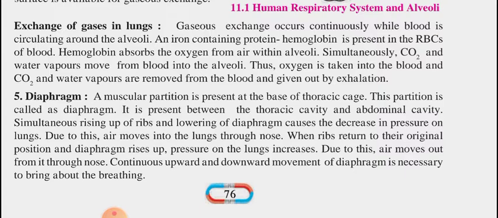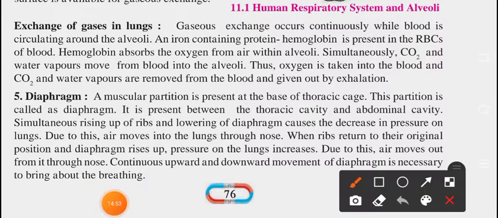Simultaneous rising up of ribs and lowering of diaphragm causes the decrease in pressure on lungs. Due to this, air moves into the lungs through nose. When ribs return to their original position and diaphragm rises up, pressure on lungs increases. Due to this, air moves out through the nose.